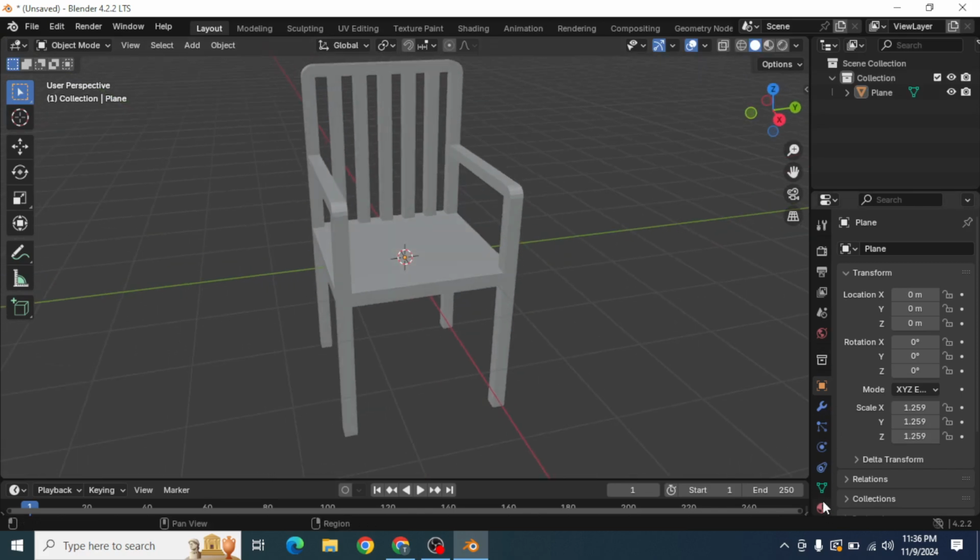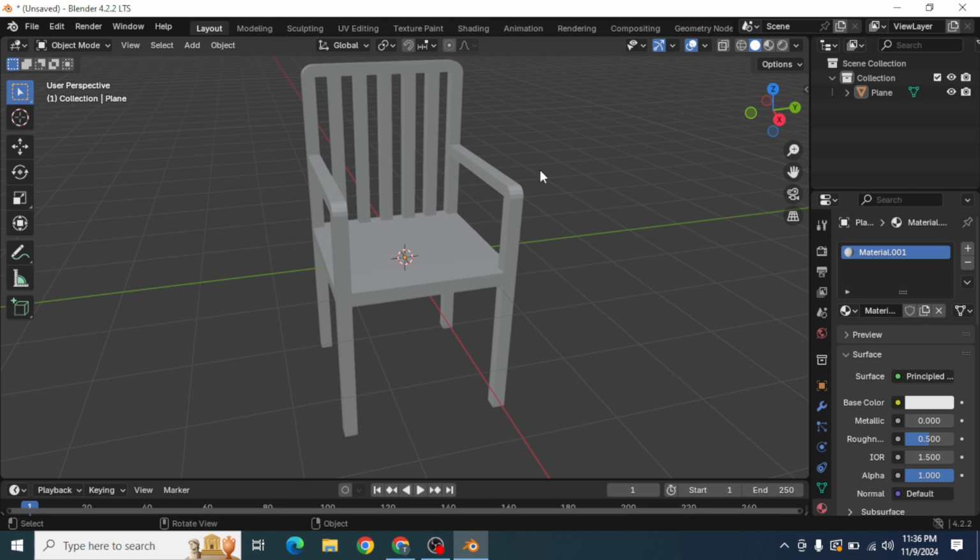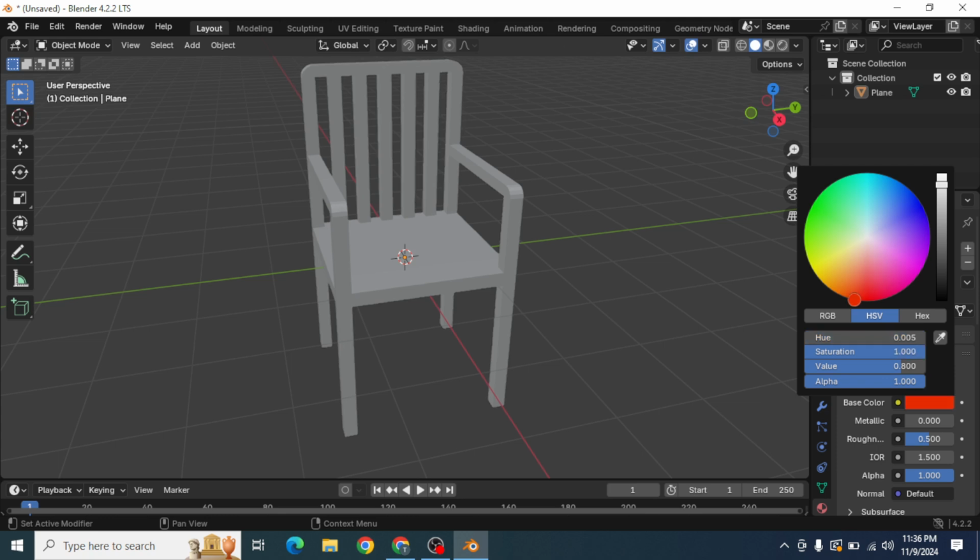Now we can add color by pressing this material icon and selecting new. It will add a material to this chair. Select color. Let's select a brown-like color. I think this is okay.